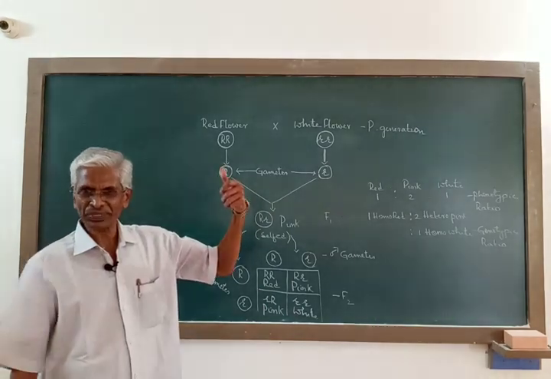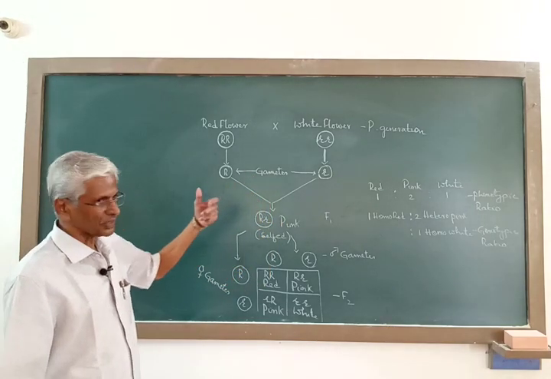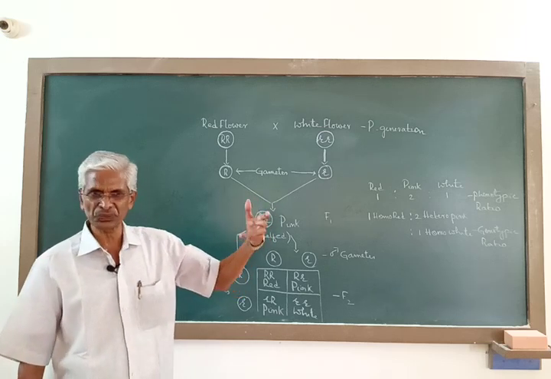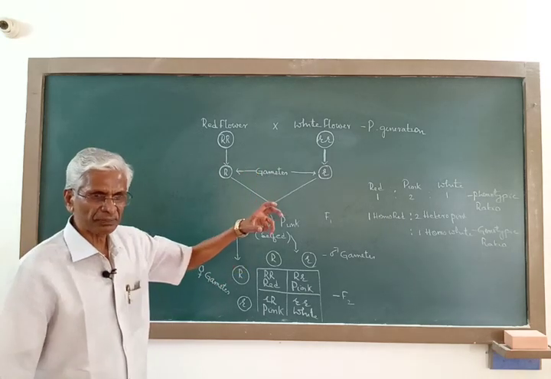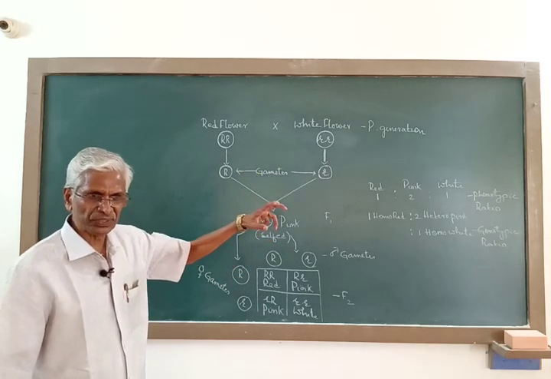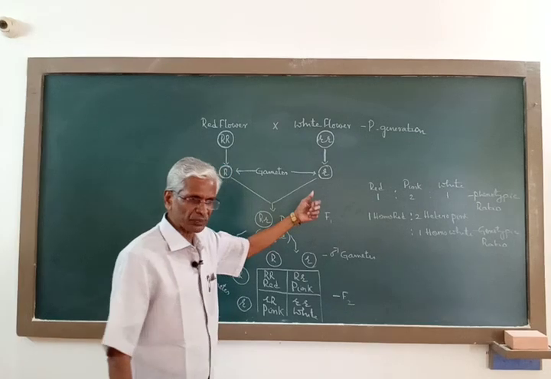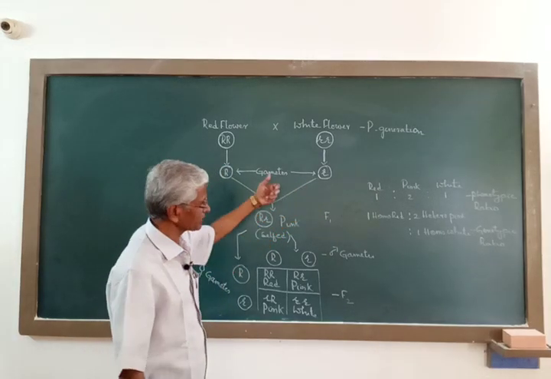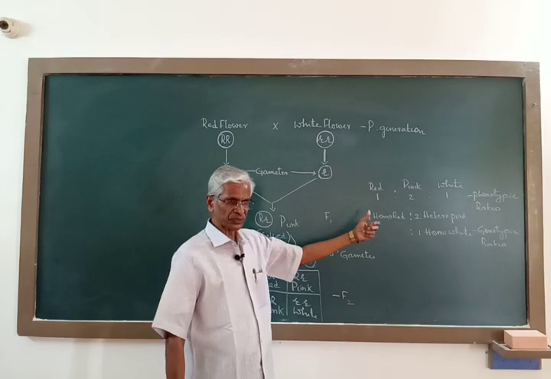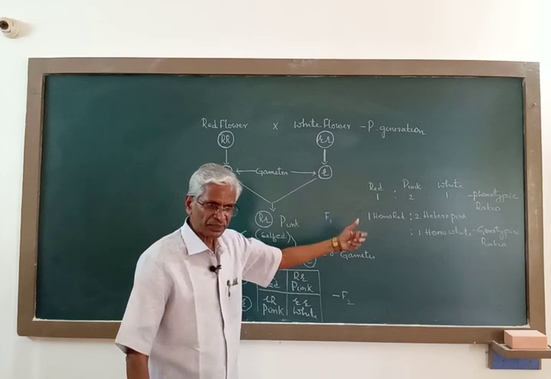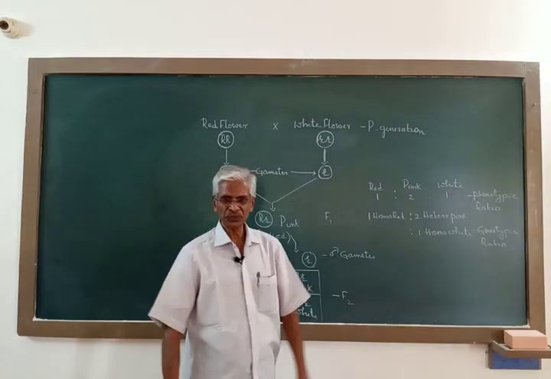There, in a monohybrid cross, 3:1 is the phenotypic ratio and 1:2:1 is the genotypic ratio. But here, again a monohybrid cross, a single character difference, the phenotypic ratio and genotypic ratio are not different, but both are the same, 1:2:1.